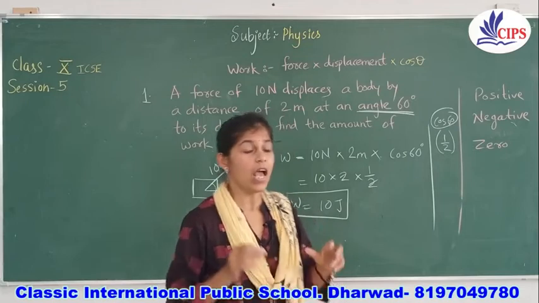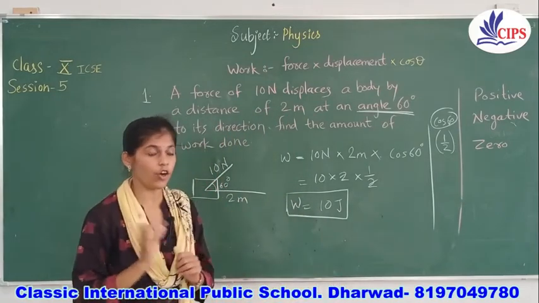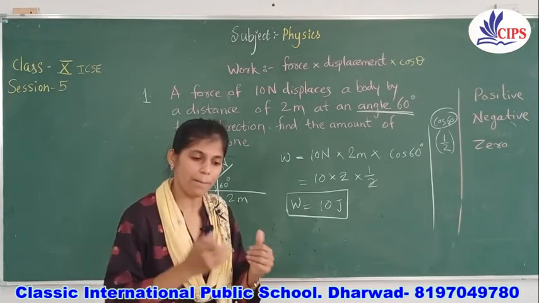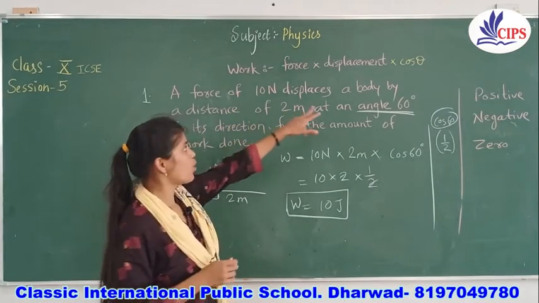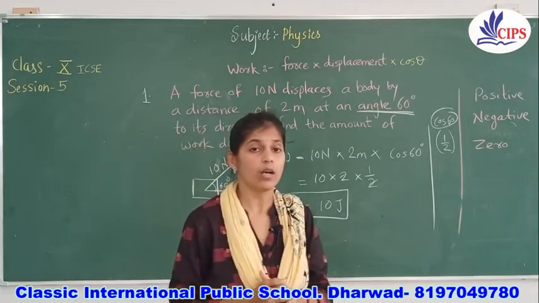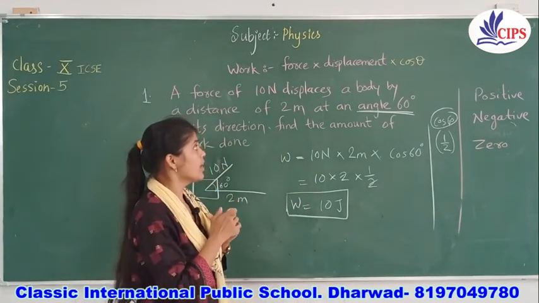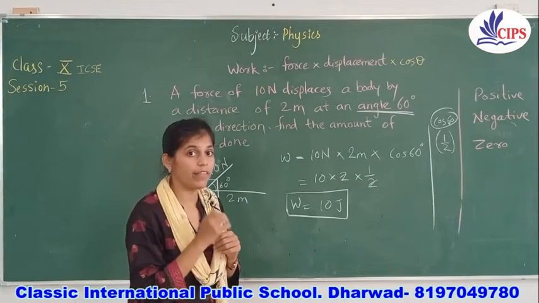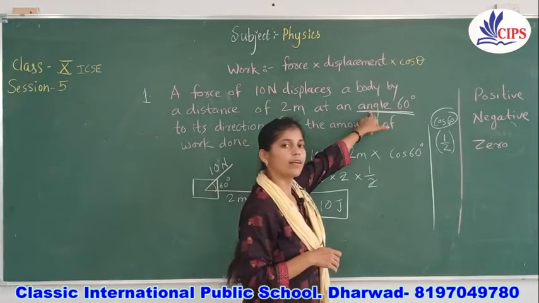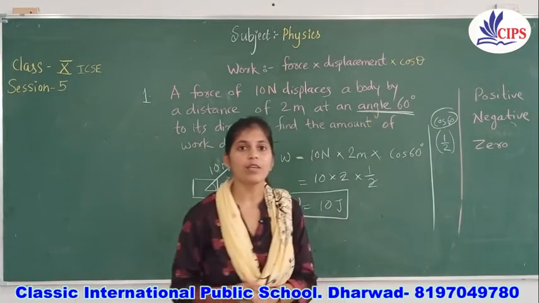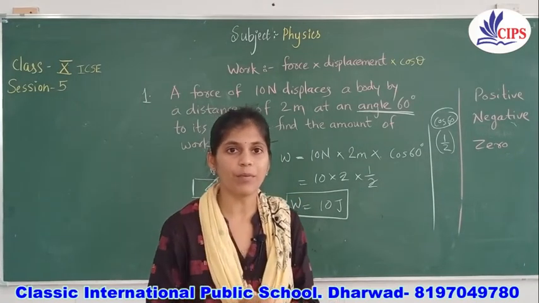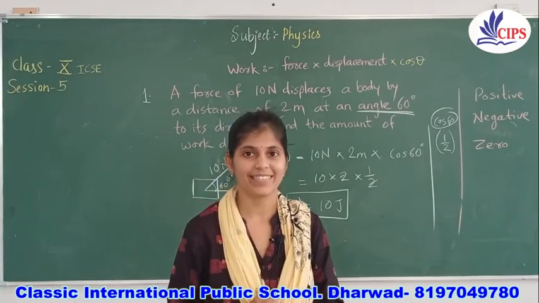Let me check once again. Have you noticed all these things properly or not? By solving all these problems, there is only one additional thing here, that is the cos theta value. The rest is the same as what you learned earlier. You have to mention very clearly, wherever you are solving numericals, whether they have given you a cos value, theta value or not. The angle will be the value for theta, and this way you can solve many problems. Now in one minute I will give you some more problems to solve as assignment, as homework.